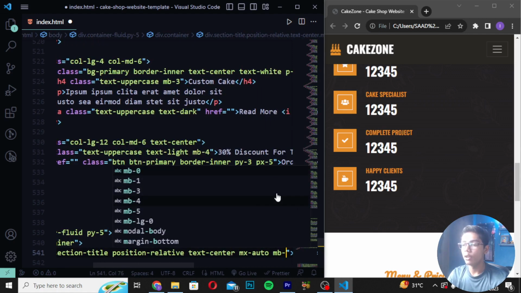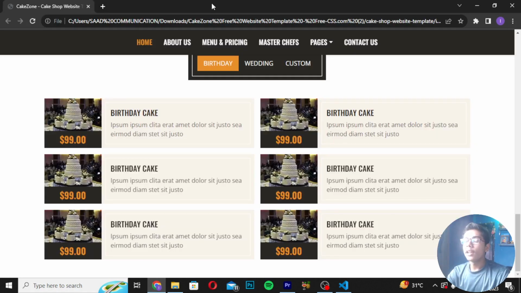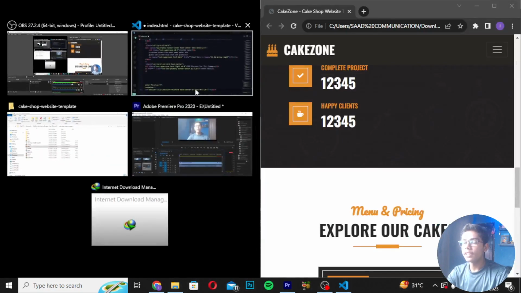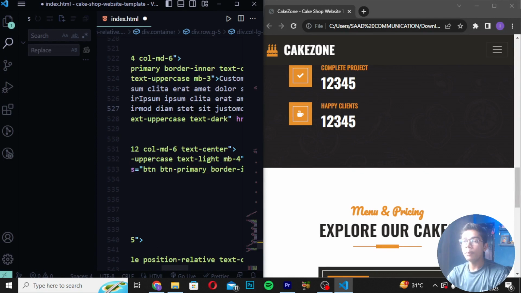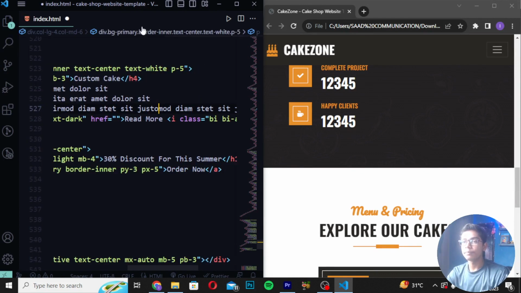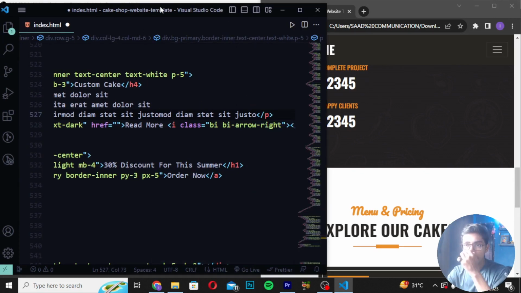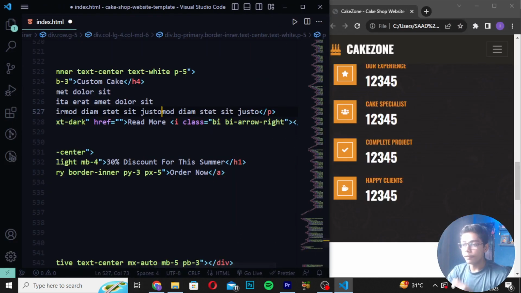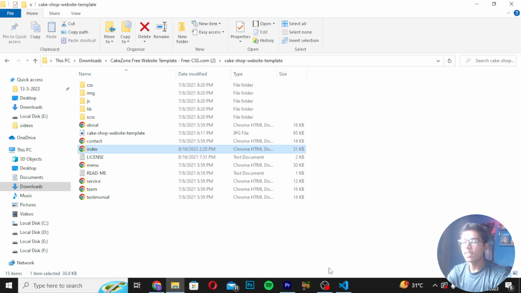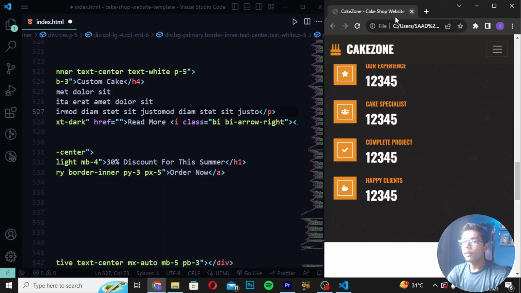Then write here mx photo mb5. So just now here if I show you, you can see we have just done till all here. I will now press Ctrl B to close the side panel, and I will make my VS Code at the left side, and at the right we are getting our interface. Now I will make my file explorer open. Then here you can see we are just getting all the code working.